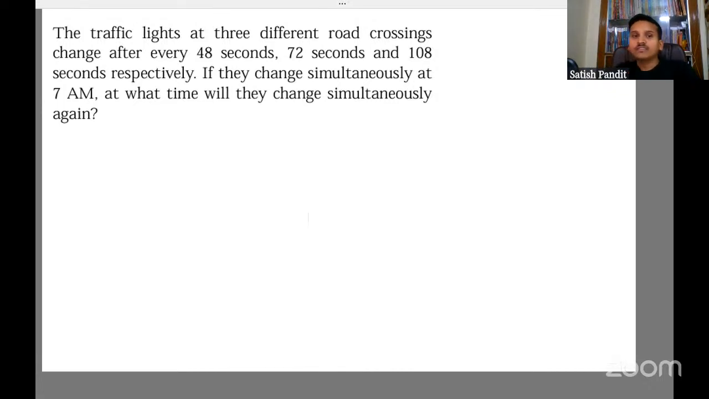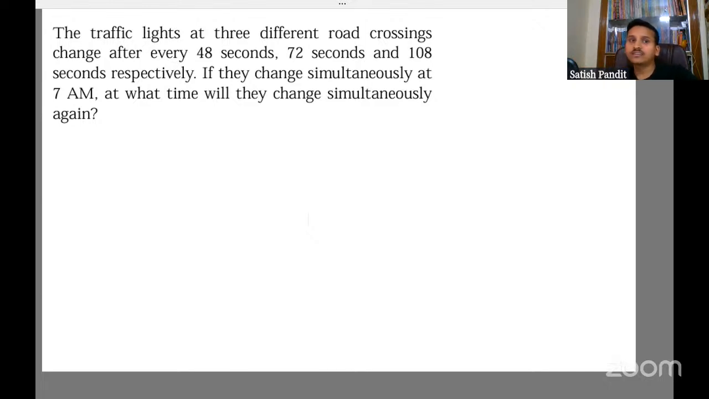So listen, everyone. Everybody has answered 7 a.m. Anyway, let's understand. The traffic lights at three different road crossings change after every 48 seconds, 72 seconds, and 108 seconds, respectively. If they change simultaneously at 7 a.m., at what time will they change simultaneously again? So it is a case of repetition, right?